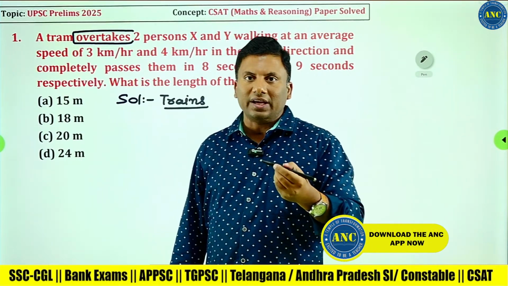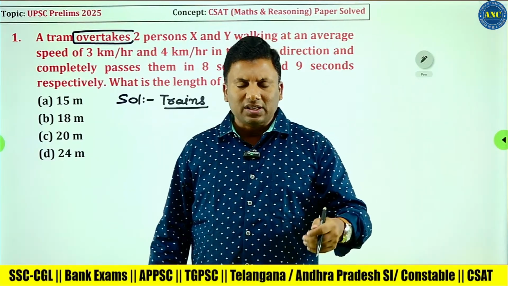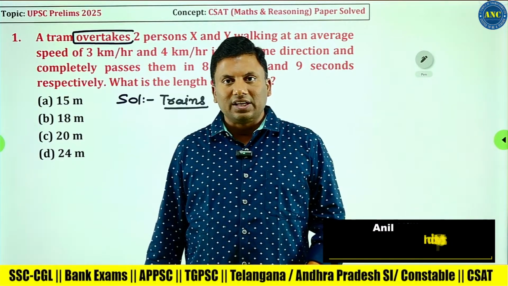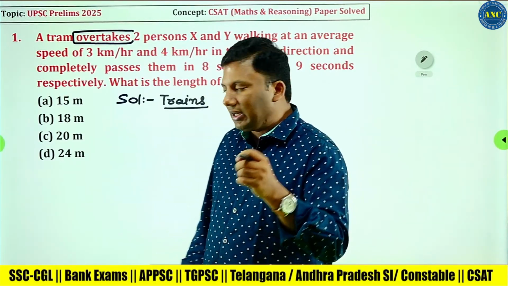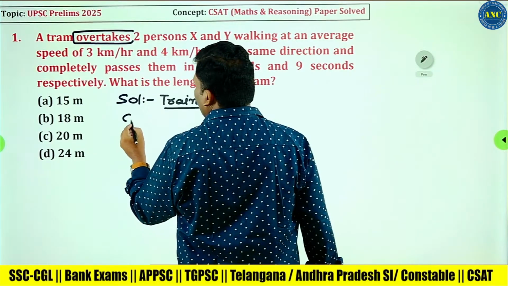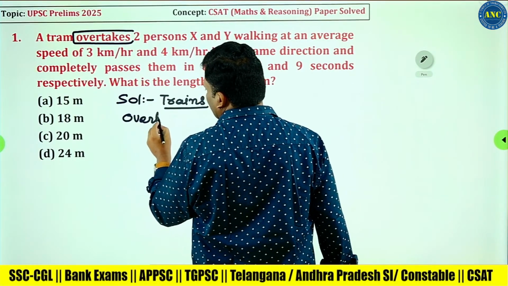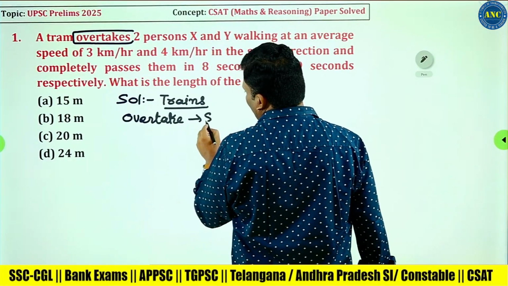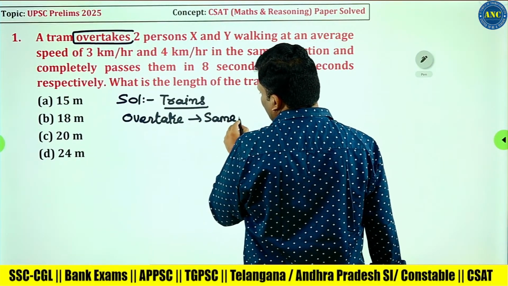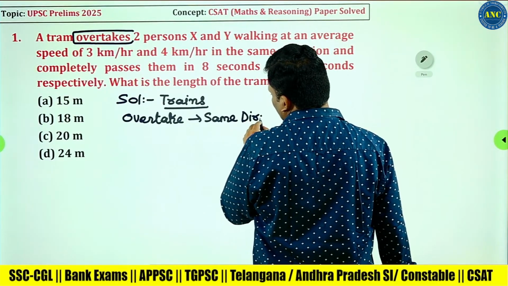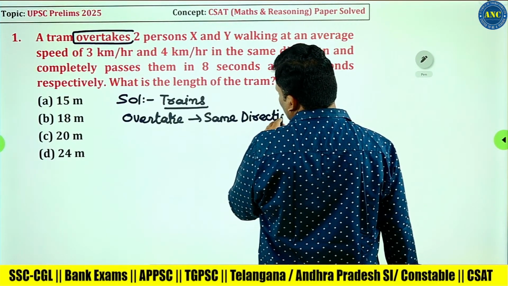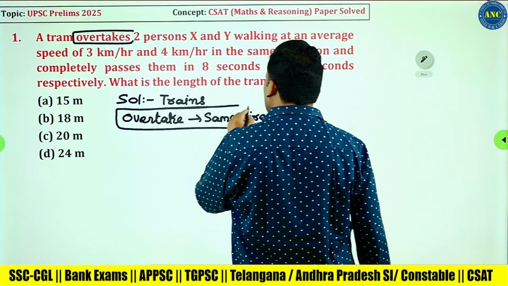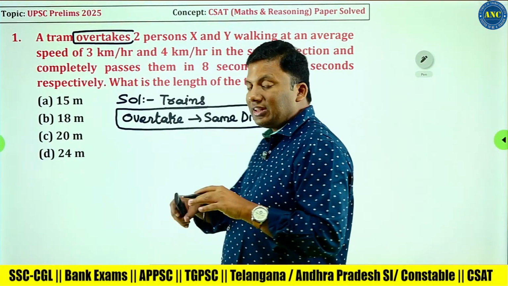When do you overtake a person? Somebody is riding a bicycle, you are going in the same direction, therefore you will overtake that person. When you say overtake, that means the train and the person are moving in the same direction. That is the keyword in this question. Overtake means same direction.